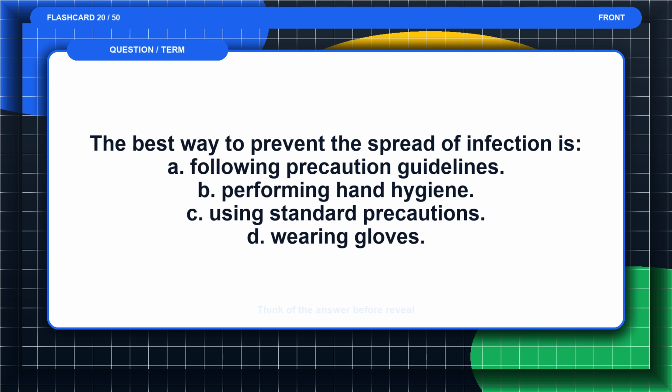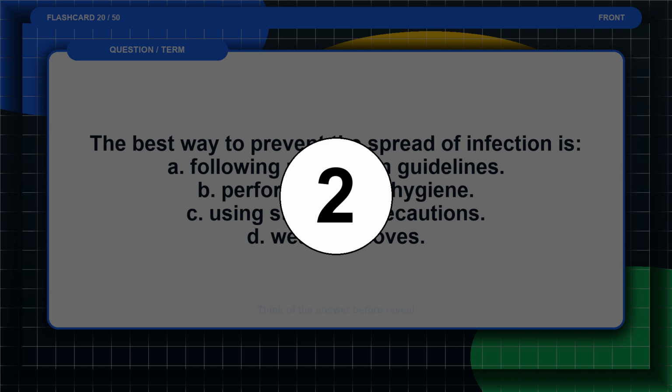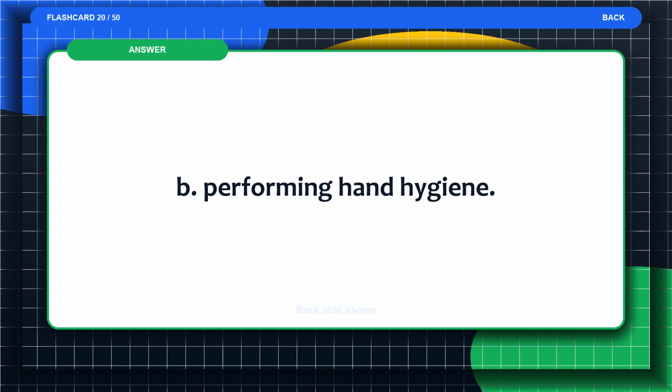Flashcard 20. The best way to prevent the spread of infection is: A. Following precaution guidelines. B. Performing hand hygiene. C. Using standard precautions. D. Wearing gloves. Think of the answer before the reveal. The answer is B. Performing hand hygiene.